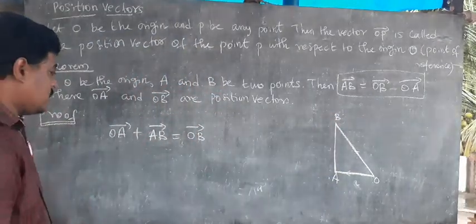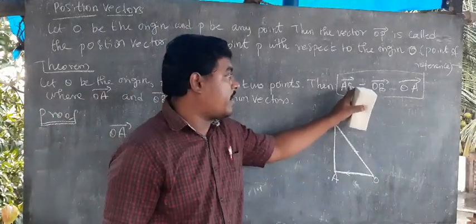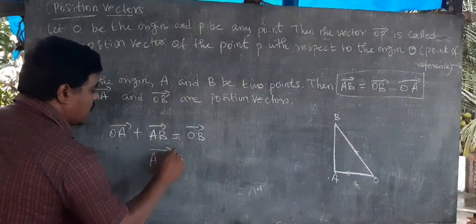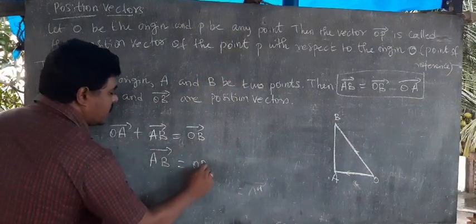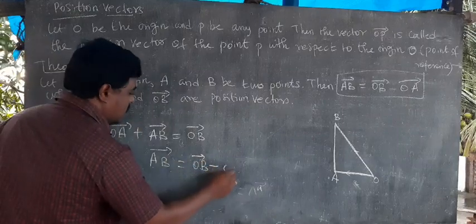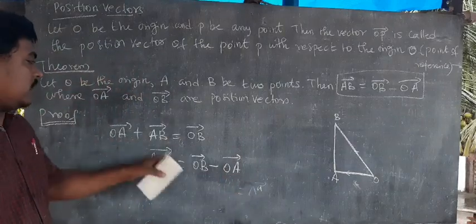Clear? Right. But what do I need? I need AB vector equal to only. So AB vector equals OB. This OA I bring to that side, means minus OA vector. You get the answer?